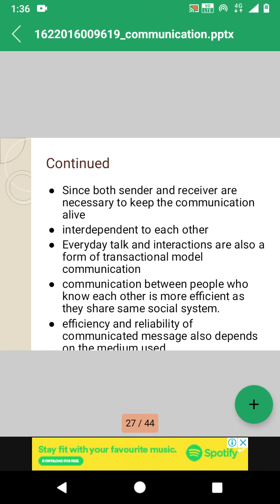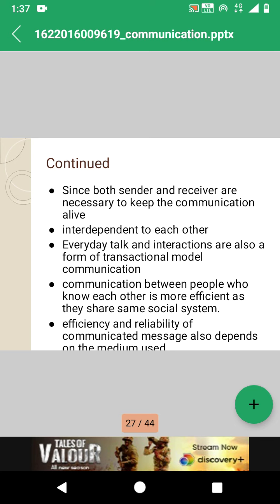The efficiency and reliability of the communicated message also depends on the medium used.